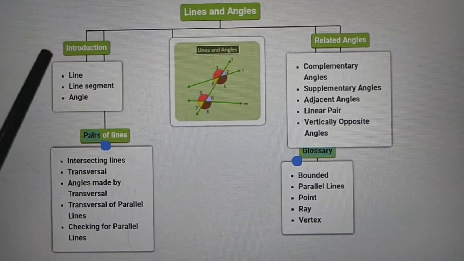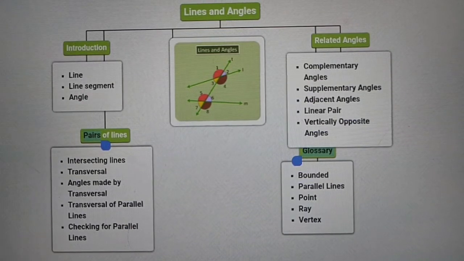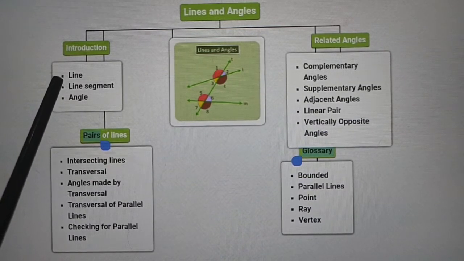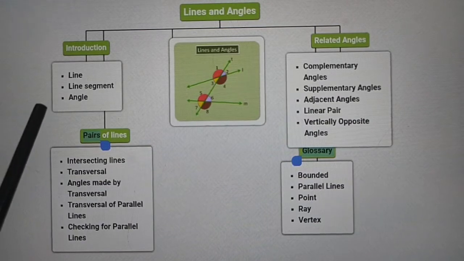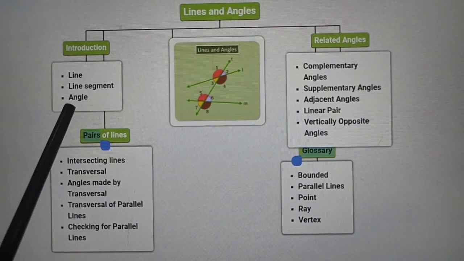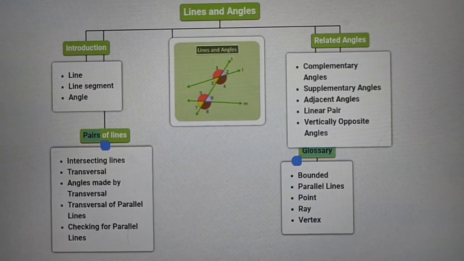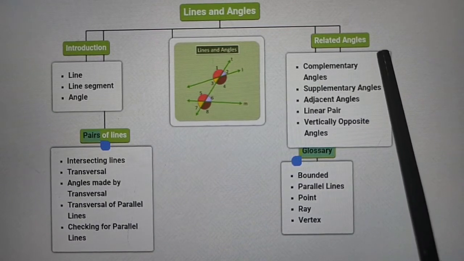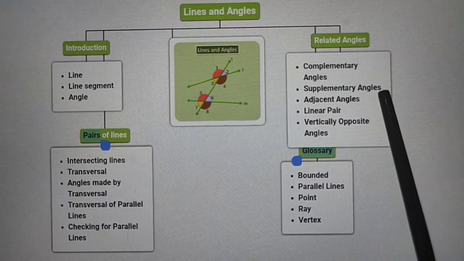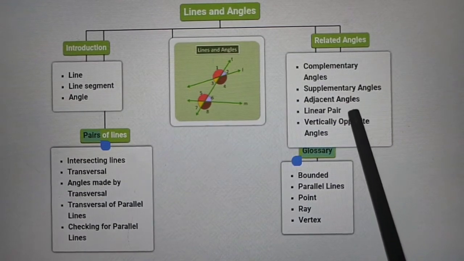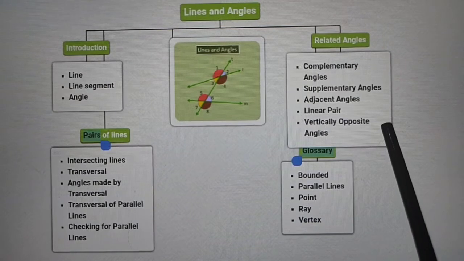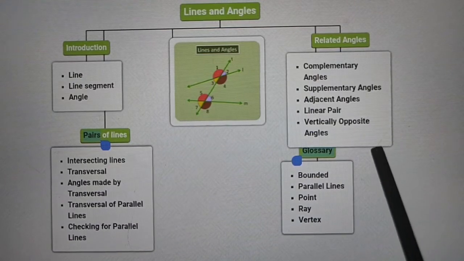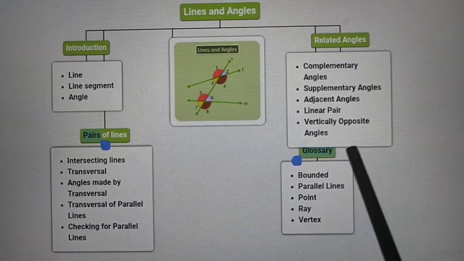First, in the introduction, we will discuss lines, line segments, and next the basic angles. Then after basic angles, we discuss the related angles, in which we discuss complementary angles, supplementary angles, adjacent angles, linear angles, vertically opposite angles, and all. We have to discuss them with the lines: how these angles we can form, and what the relation between angles is.